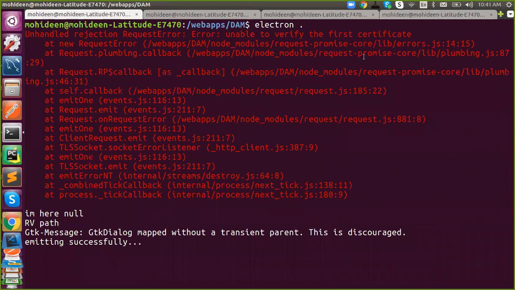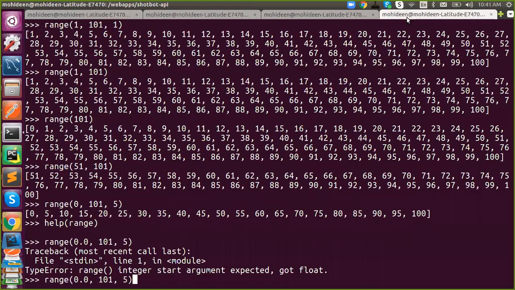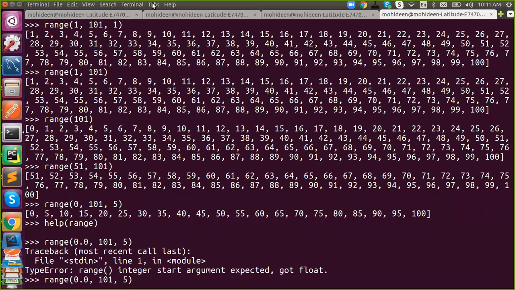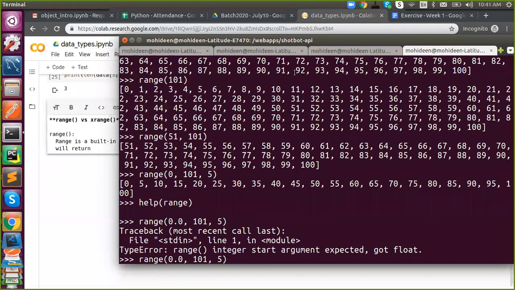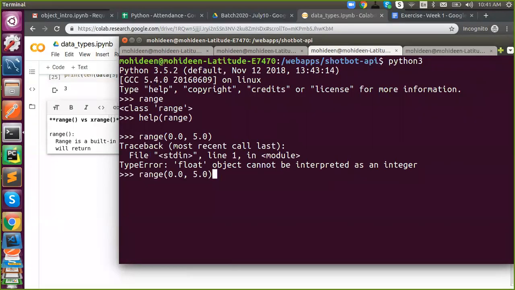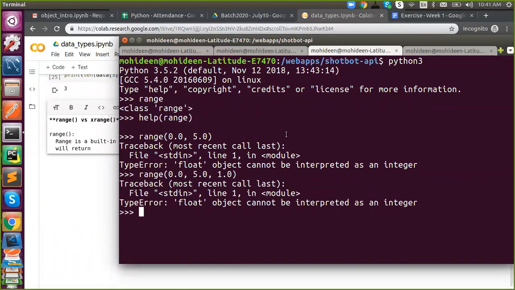Sorry, I have customized it, so it will work in my function. You have to customize. If you put 0, 1.1.0 and 5... I have customized. I will show you how to customize. Okay, because it doesn't support float, but we can customize it. We will see whenever we start.